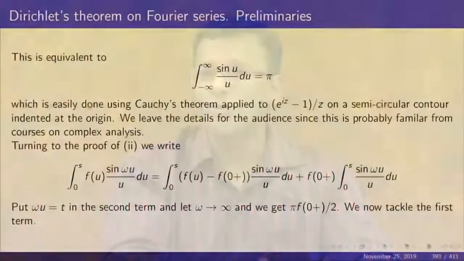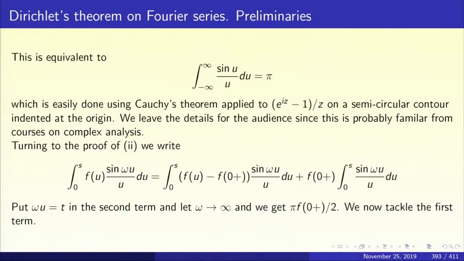That is one way of doing it, but there is a small problem with this argument. The problem of taking the Laplace inside the integral has to be carefully justified. We will not discuss that. On the other hand, you have already seen this integral in complex analysis courses, how to compute this integral using Cauchy's theorem. The classical way of computing this integral is not using Laplace transform, but rather using Cauchy's theorem applied to e to the power iz minus 1 upon z on a semicircular contour in the complex plane indented at the origin. You can look at any book on complex analysis, and so I leave the details to the audience.